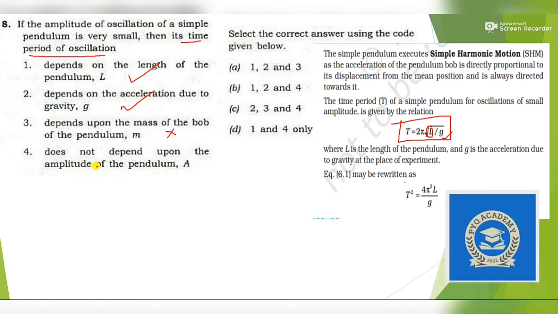Then does not depend upon the amplitude of the pendulum. Yes, there is no amplitude, so it does not depend. So this statement is true. So eliminate option 3. Okay, our correct answer is 1, 2, 4. Option B. Okay, next question.